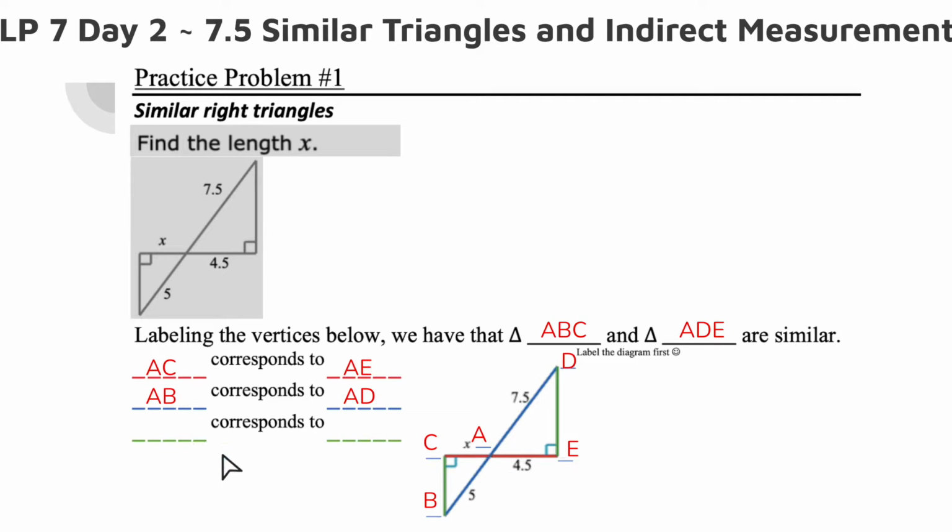And then the last ones are the green ones here. We have CB and ED. C starts at the right angle and moves down to that other angle, B, so CB. If I look at the other triangle and I go to the right angle, I have E, and that moves to the other angle, D. So we have these three corresponding sides. We need to be able to match them up so that we can write a proportion for these.